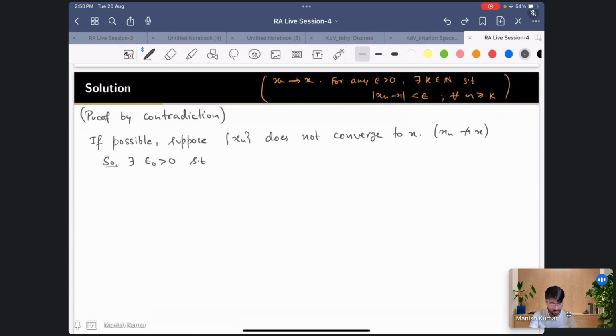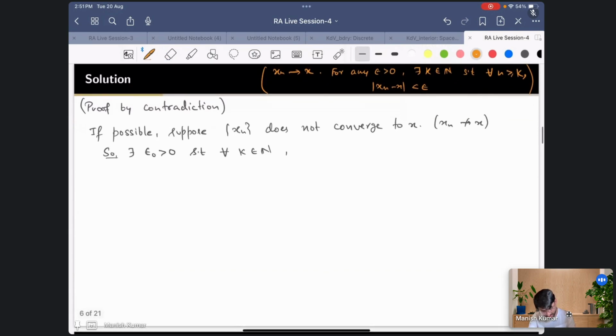Okay, so just opposite: if you have for all, you will get there exists, and if there is there exists, you will have to write for all. So there exists epsilon naught greater than 0 such that for all k belonging to N, now here you have for all n. Okay, so let me write it in this linear fashion, such that for all n greater than or equal to k, we have this. So for all n greater than k, we have this |xn minus x| less than or equal to epsilon.